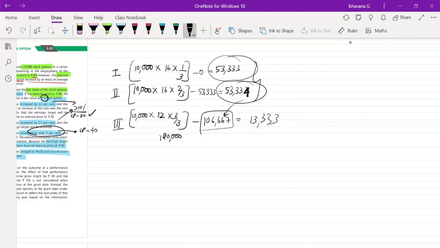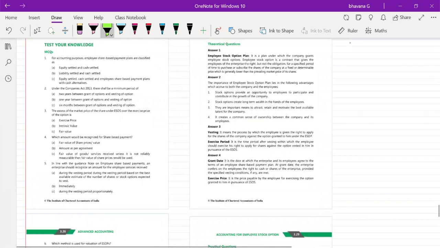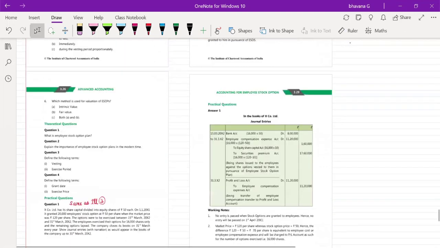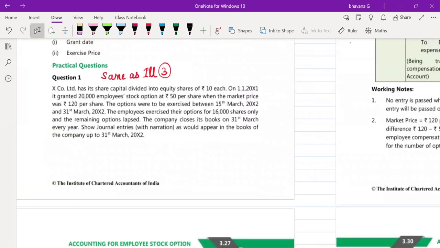So this is the employee compensation expense for each year, and this amount only you will transfer to P&L every year. I hope this is clear. Is there any doubt in this illustration number 7? It's a pretty simple sum only. There's nothing much. Okay. Then let's now move on to practical questions.